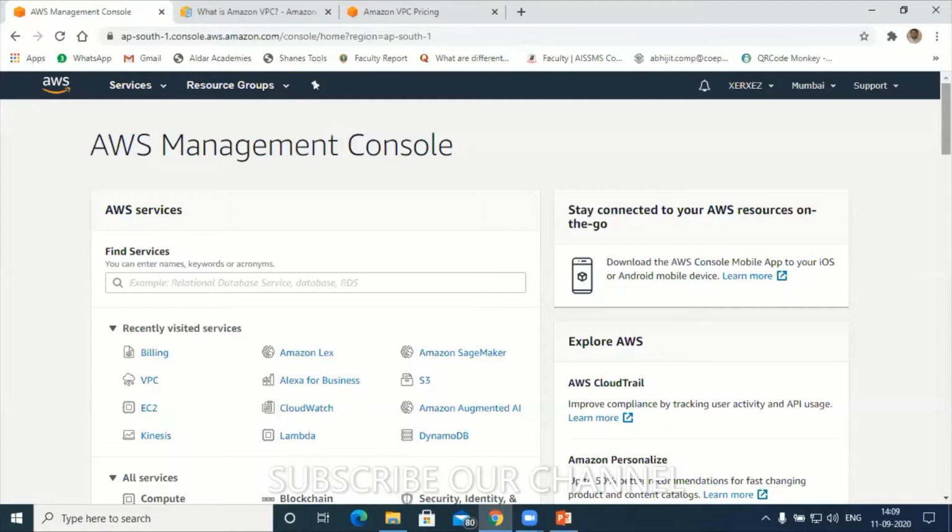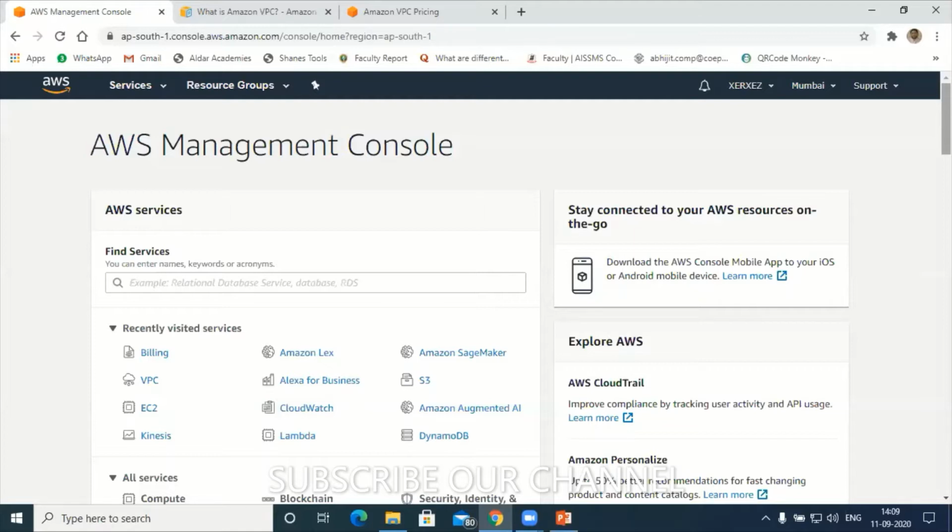After that, you have to contact AWS, and they will take around 48 hours to reconfigure your account. So it's a recommendation from my side: take utmost care while designing architecture using VPC.